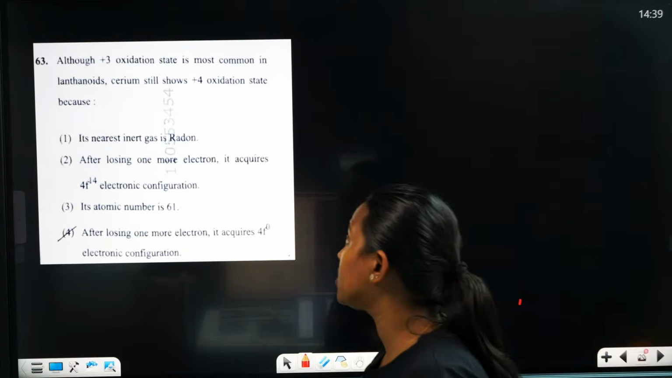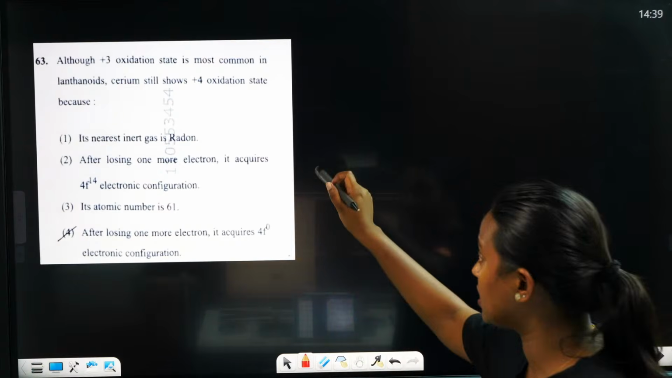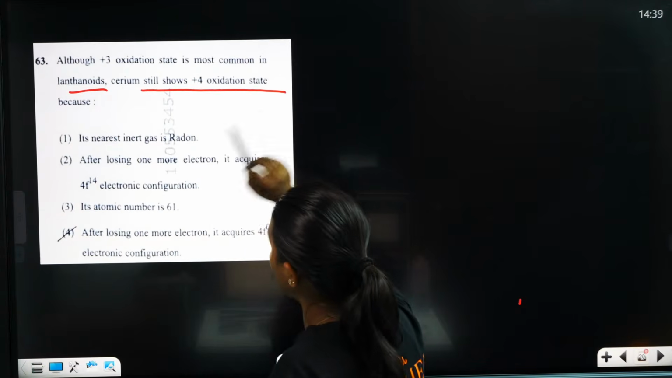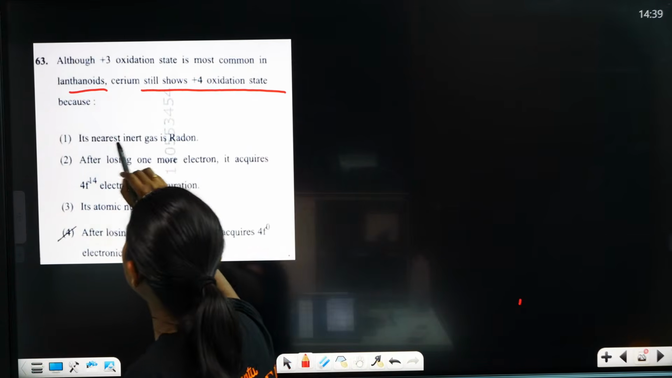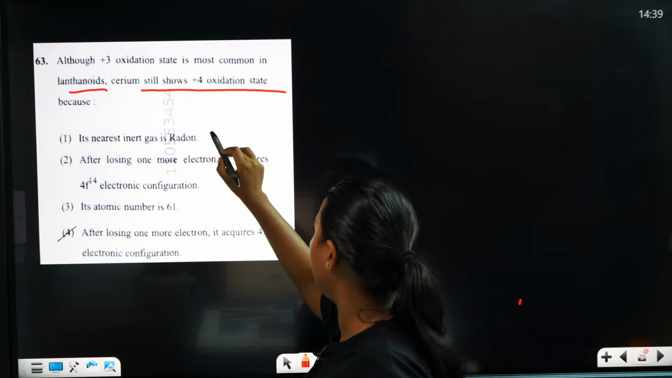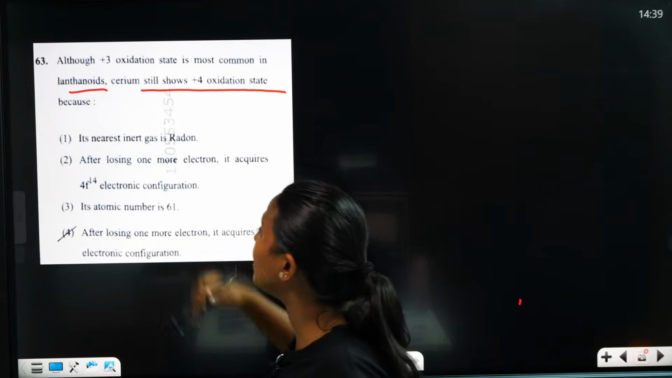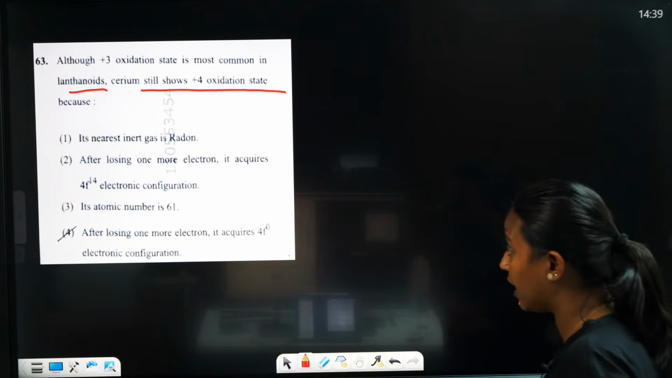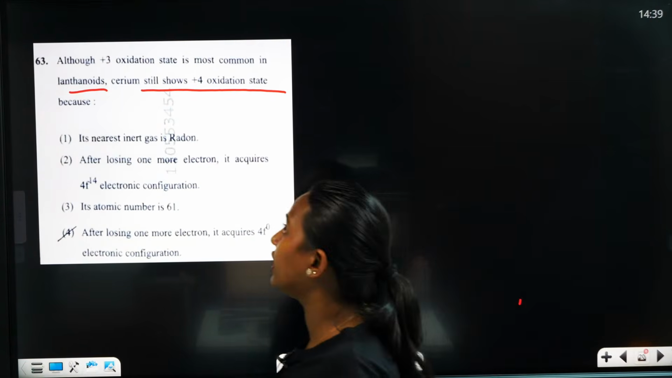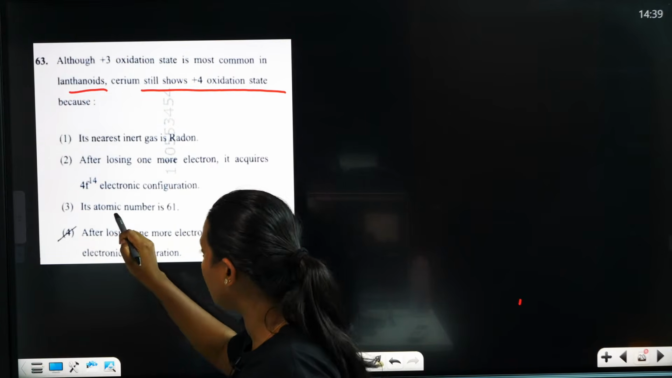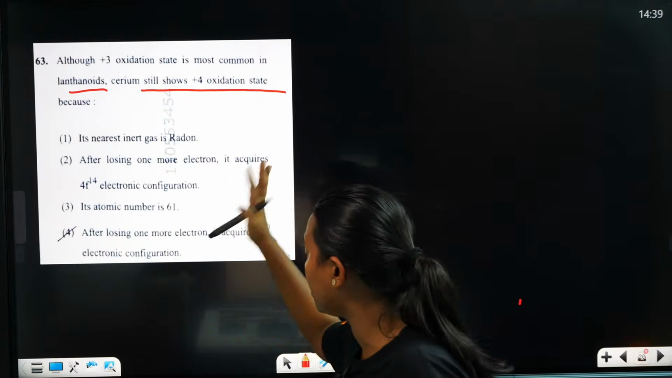So the +3 oxidation state is most common in lanthanoids. Cerium still shows a +4 oxidation state because its nearest inert gas configuration is reached, not because of the 4f14 configuration, and not because its atomic number is 61.